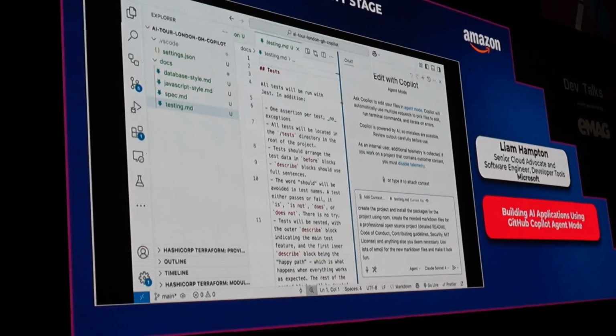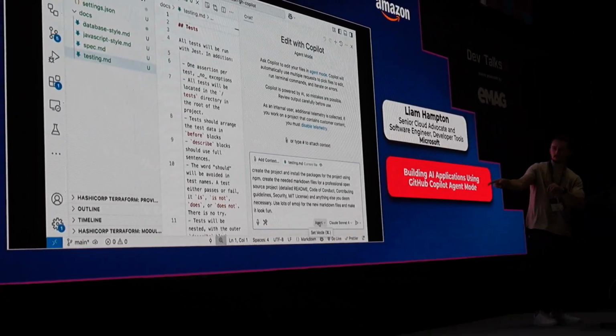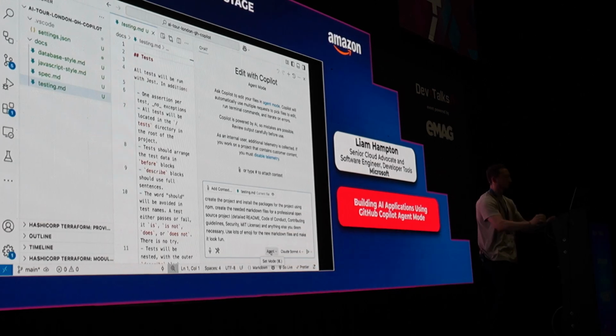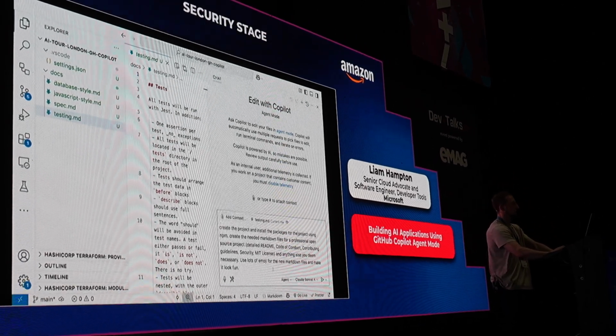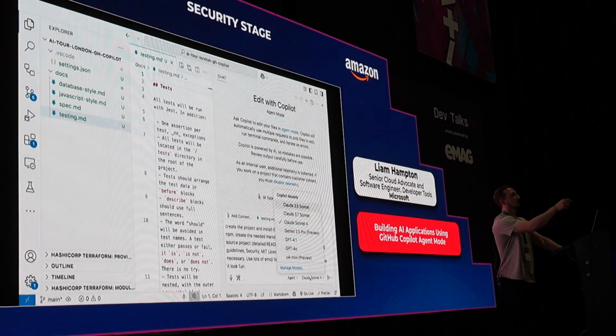So I'm going to open up Copilot chat over here. As you can see down the bottom, I'm using agent mode. It's just like the chat box with an agent mode drop down. You have ask, edit, and agent. We're just going to use agent. Then we've got Claude Sonnet 4, which I'm going to use. Thank you, sir. I'm glad we agree.